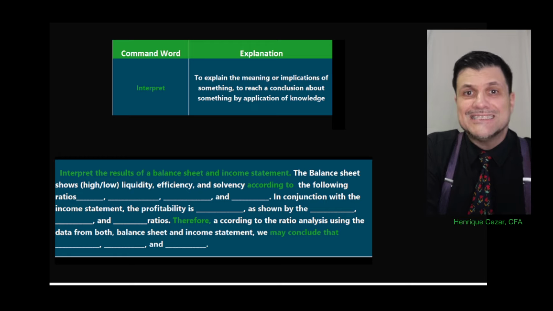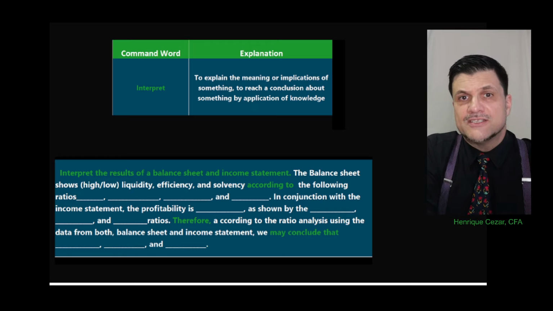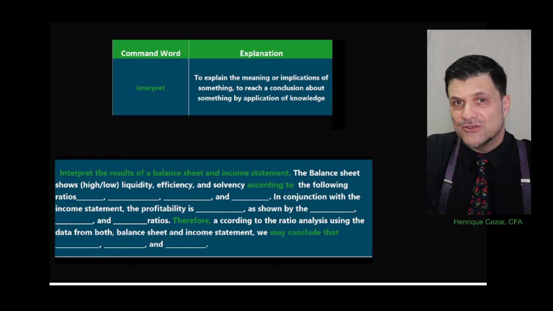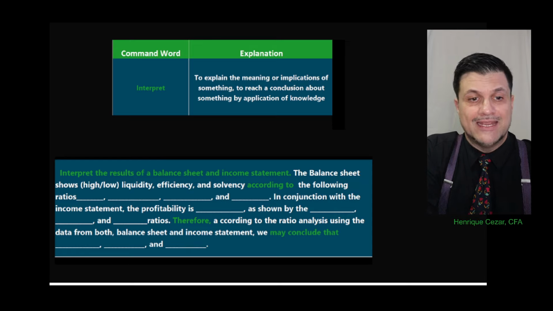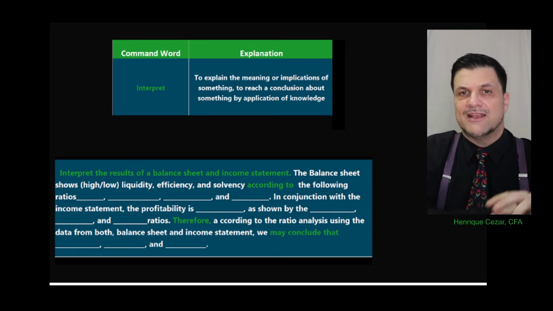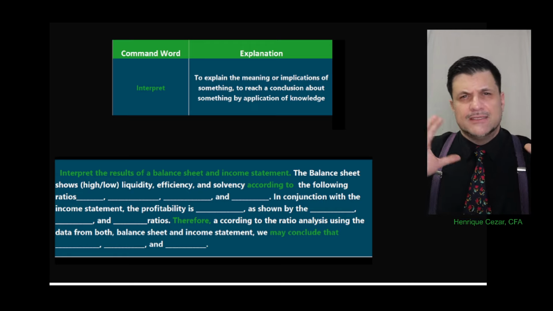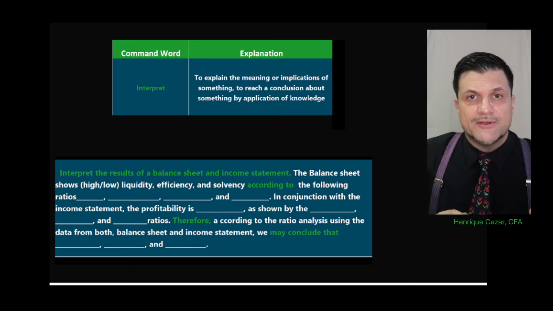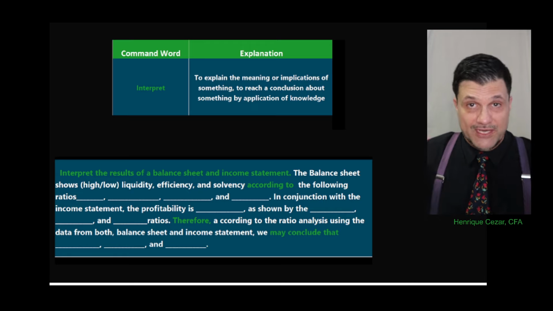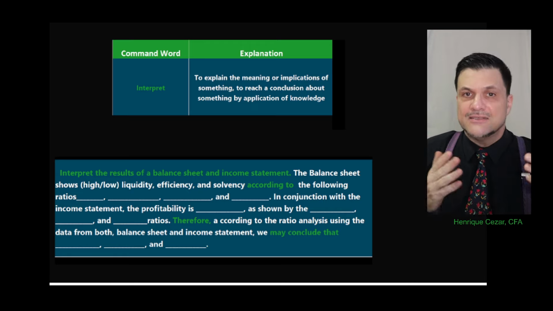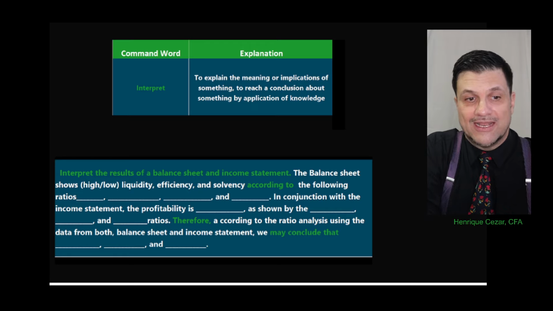They could say: interpret the results of this machine learning model as an answer, for classification of data. That could be there one day. I can predict that question being there. Interpret the results. Then you're going to have some kind of word cloud or a confusion matrix. Interpret the results of the confusion matrix. So now you're showing that you know how to read the confusion matrix, and how to answer a question that asks you to interpret the results.